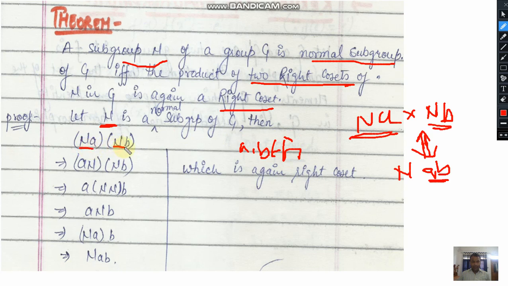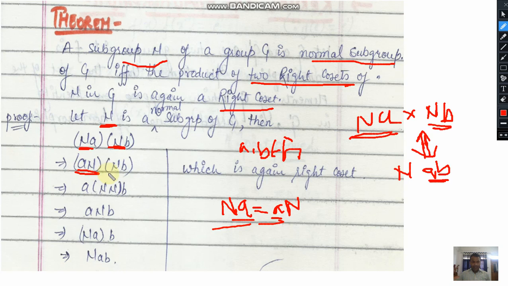These are two right cosets. If we want to find the product of these two right cosets, then we will write here Na into Nb. As we know, if N is a normal subgroup, then any left coset will be equivalent to the right coset. This is the right coset and this will be equal to aN. It means the right coset will be equivalent to the left coset. So here this Na will be replaced by aN.